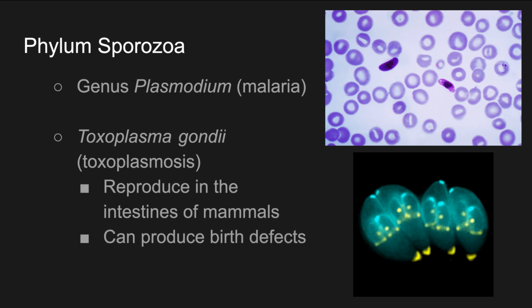So maybe you've heard this advice, maybe you haven't, but women who are pregnant are not supposed to change kitty litter. Have you ever heard of that? But it's true that women who are pregnant are advised not to change kitty litter because of the risk of causing birth defects in their children. Because toxoplasmosis is caused by this protozoan, and it may be reproducing in the intestines of their cat, which would of course come out in the kitty litter. So yeah, let's move right on from there.